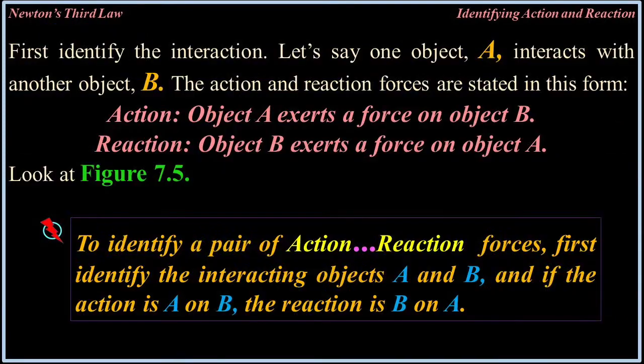Equal and opposite. First, identify the interaction. Let's say one object A interacts with another object B. The action and reaction forces are stated in this form. Action: object A exerts a force on object B. Reaction: object B exerts a force on object A. To identify a pair of action-reaction forces, first identify the interacting objects A and B, and if the action is A on B, the reaction is B on A.